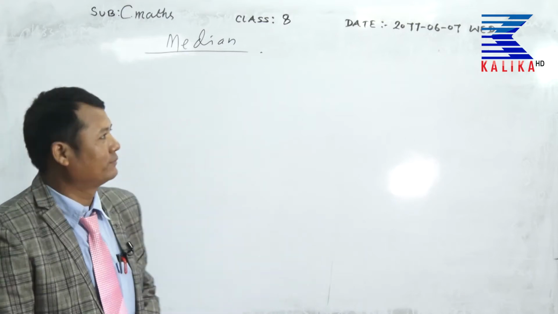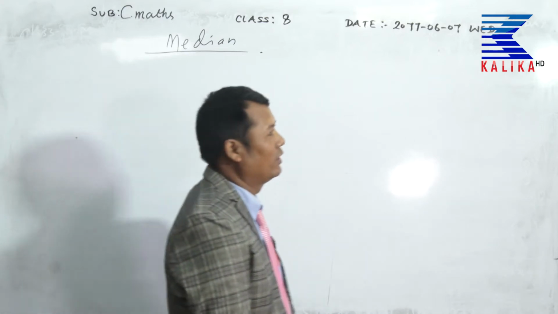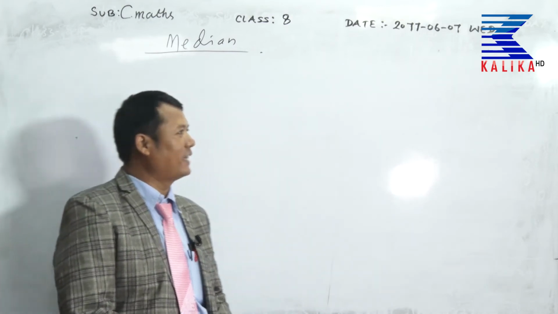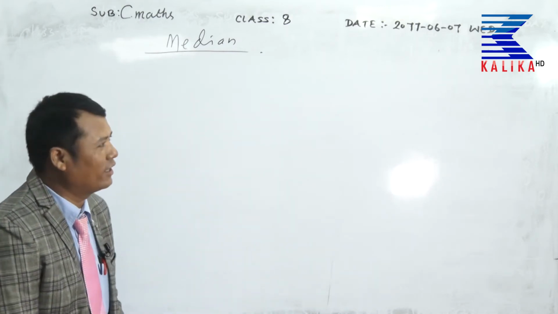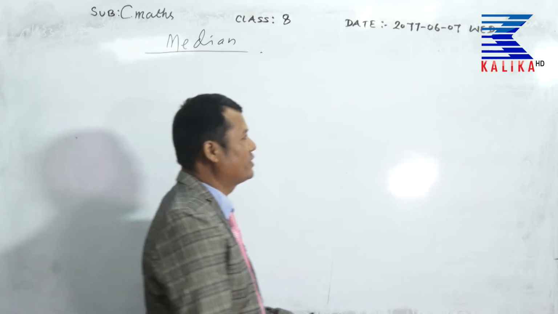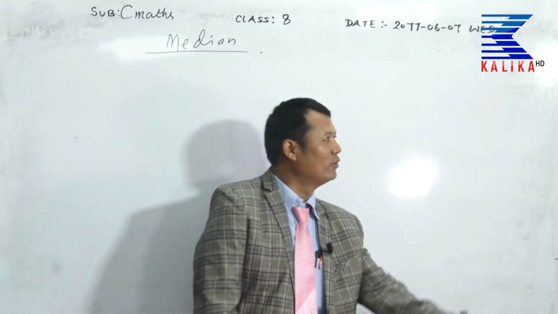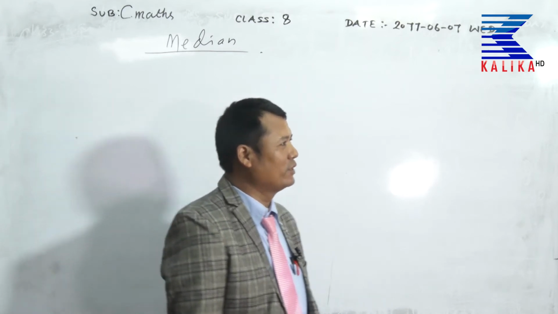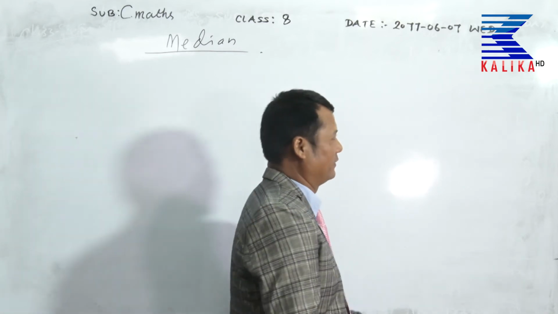Median is the middle value when items are arranged in ascending or descending order. If there are two middle values, then the average of the two middle values is called the median.